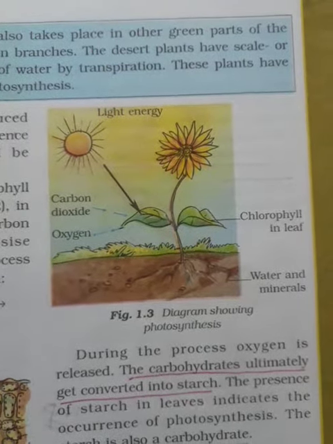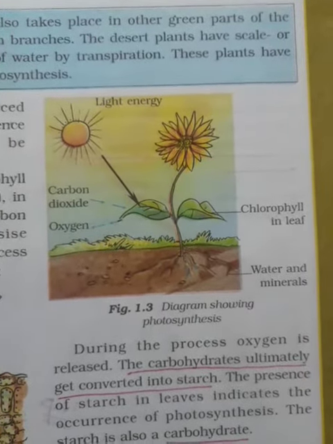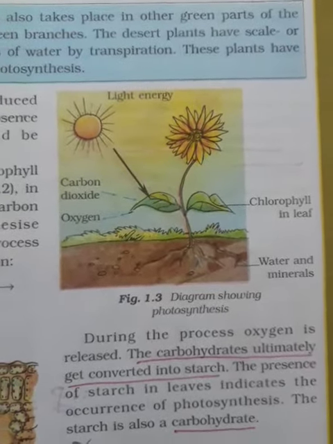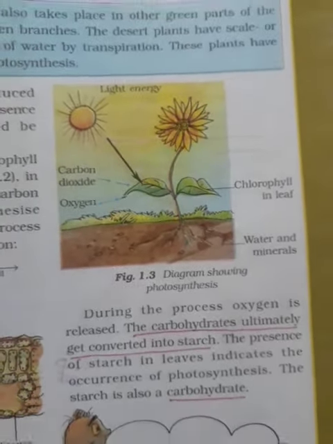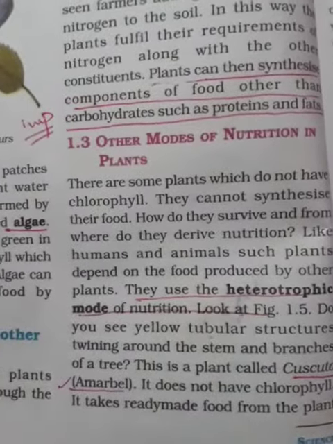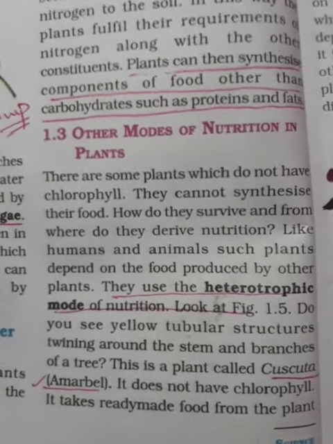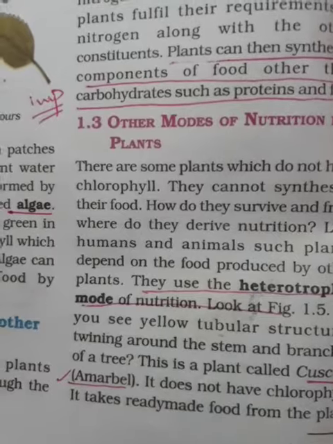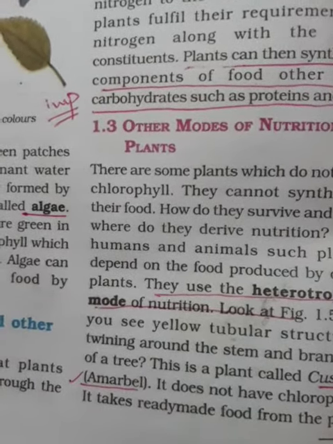Good morning everyone. In the last class we read about photosynthesis, that is, the autotrophic mode of nutrition. Now in this video we will read about the heterotrophic mode of nutrition. You know that the heterotrophic mode of nutrition is that mode of nutrition in which the organism depends upon other living organisms and does not make its own food.